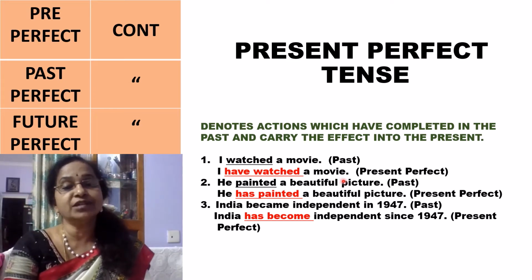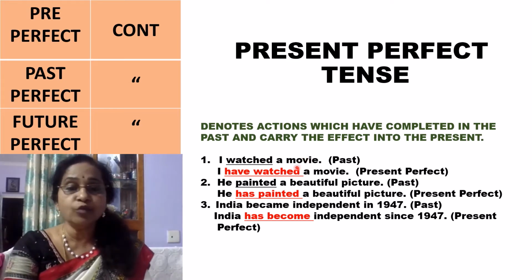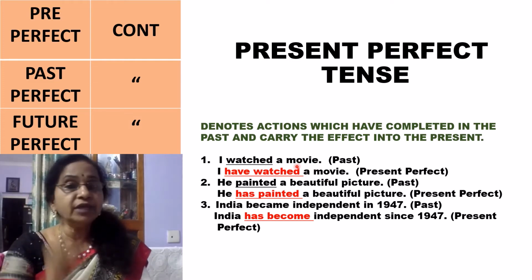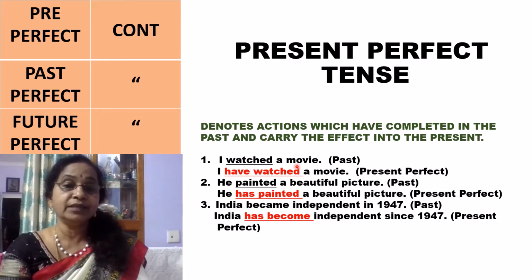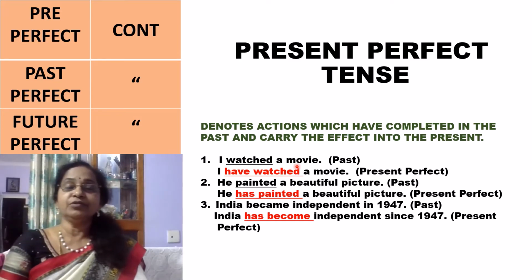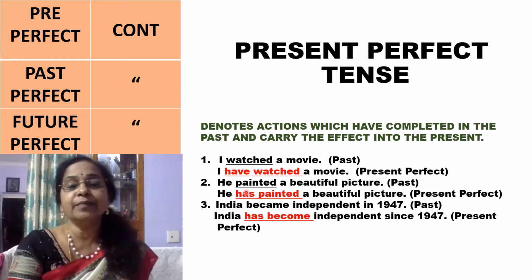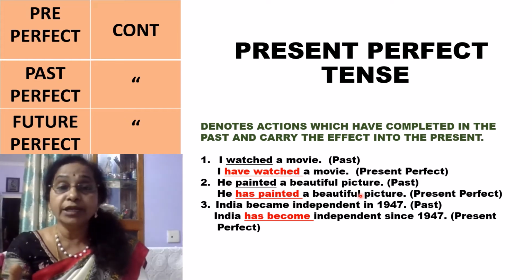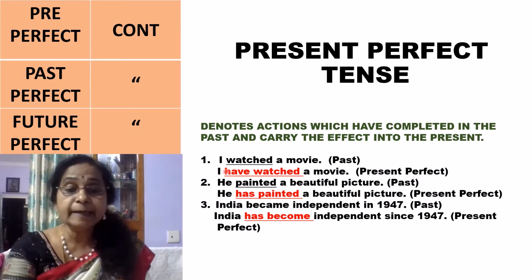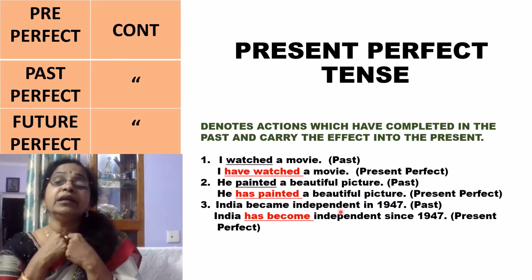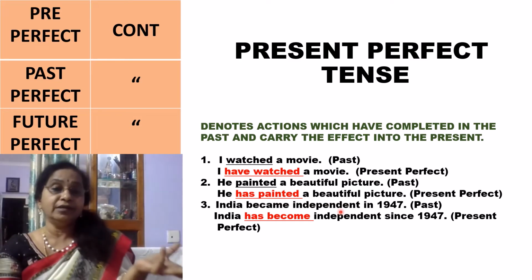I have watched a movie. The meaning is the same. I watched a movie. I have watched a movie. If you say I watched a movie, you are not bringing the effect into the present. But if you say I have watched a movie, that means you are bringing the effect into the present. Second example: he painted a beautiful picture. Completed. The action is complete. Painted. Nobody bothers what he has painted. But if you say he has painted a beautiful picture, that means you are really enjoying looking at the picture.